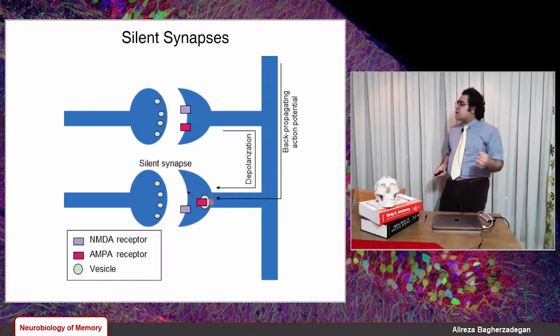And now we have new AMPA receptors at the silent synapse, and this silent synapse is no longer silent, because we have AMPA receptors as well as those NMDA receptors.